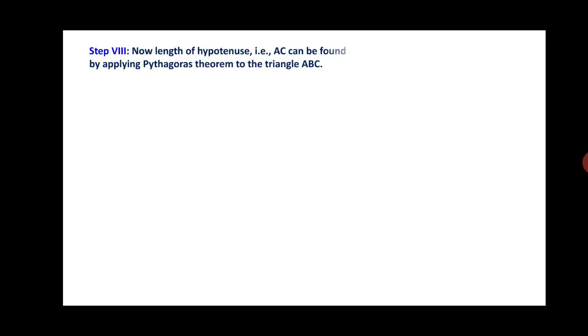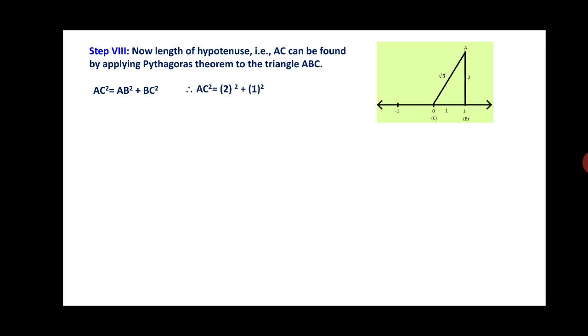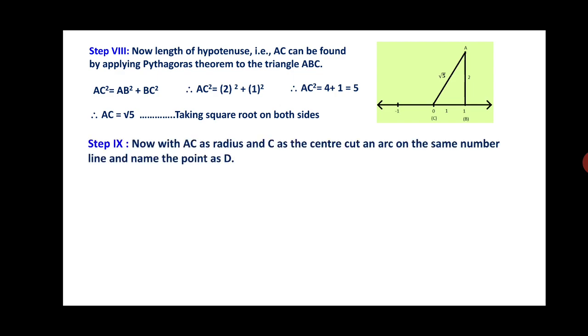Next we will see step 8. Now the length of the hypotenuse, that is AC, can be found by applying the Pythagoras theorem to the triangle ABC. Here you can see this triangle ABC. AC square is equal to AB square plus BC square. AC is the hypotenuse. Now we will substitute the values. AC square is equal to 2 square plus 1 square, which is 4 plus 1, that is 5. AC square is 5. Therefore AC is equal to root of 5 by taking square root on both sides. So you can see the root 5 in the figure.